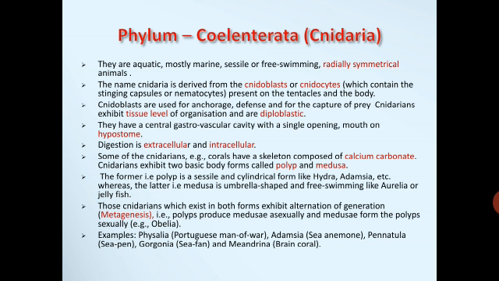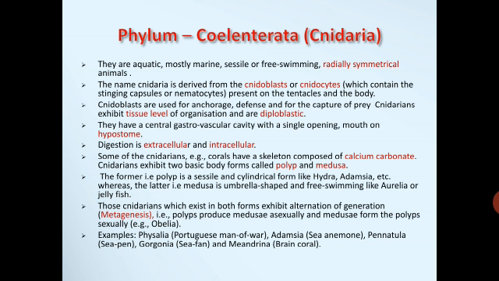Those Cnidarians which exhibit both polyp and medusa forms exhibit alternation of generation, that is called metagenesis. That is, polyps produce medusae asexually and medusae form the polyps sexually.